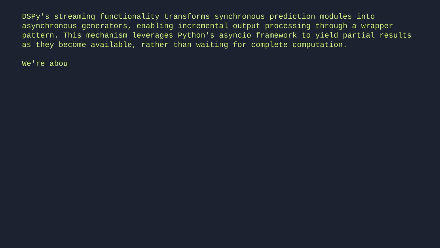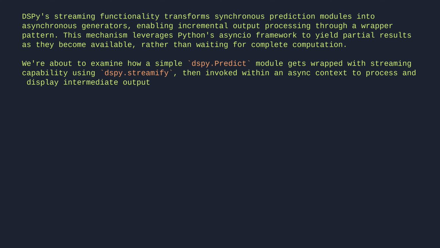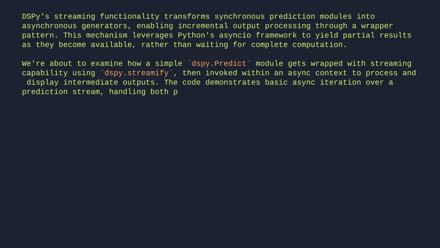We're about to examine how a simple dspy.Predict module gets wrapped with streaming capability using dspy.Streamify, then invoked within an async context to process and display intermediate outputs. The code demonstrates basic async iteration over a prediction stream, handling both partial results and the final prediction object.